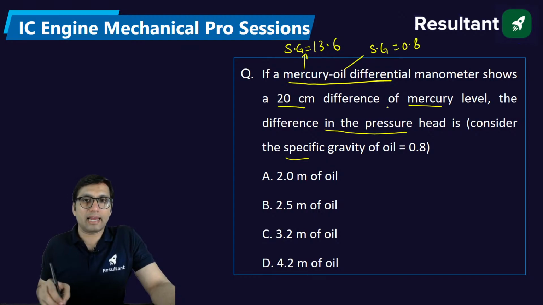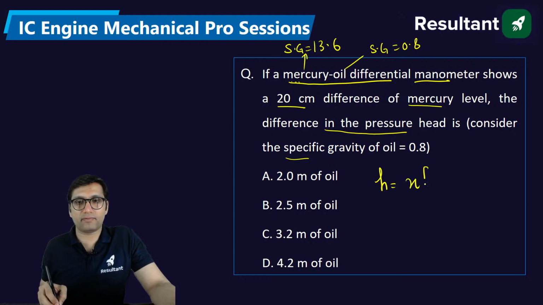Now this manometer has mercury as the manometric fluid and oil as the fluid in the pipe, so the pressure head will be equal to X, the manometric deflection, into specific gravity of the mercury divided by specific gravity of the oil minus 1.